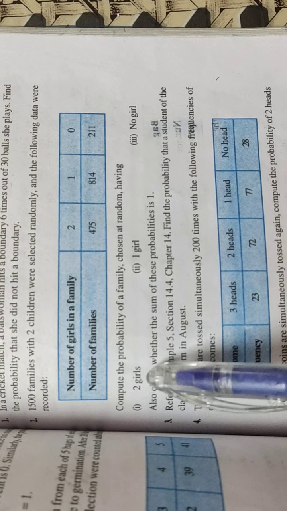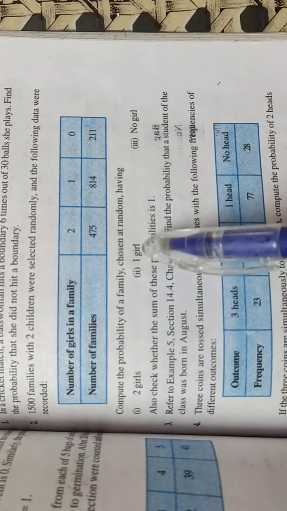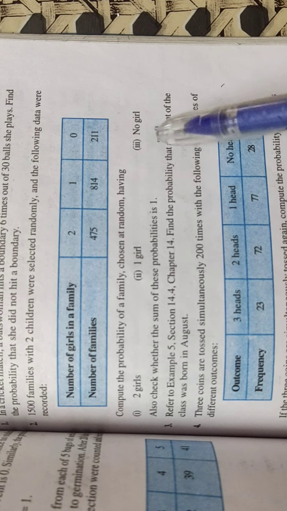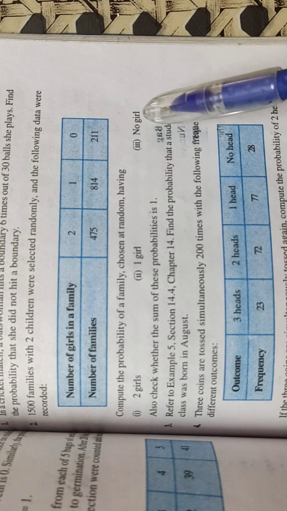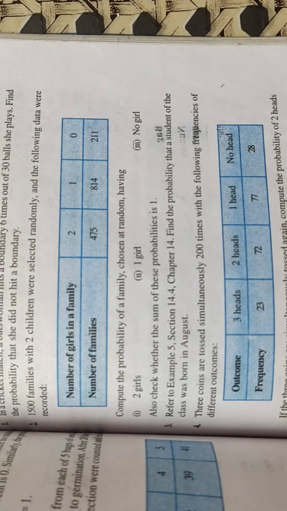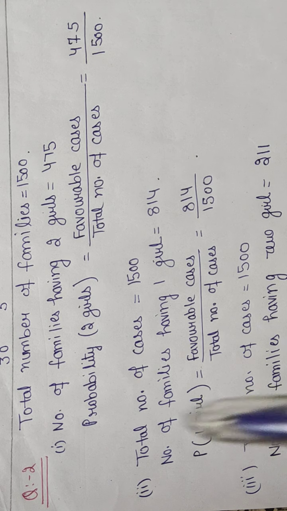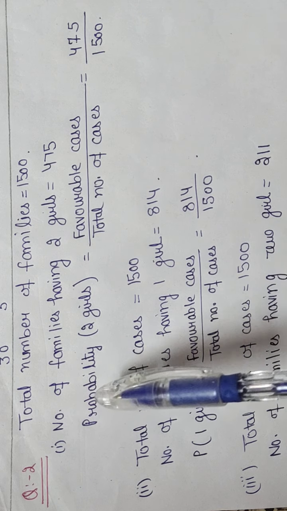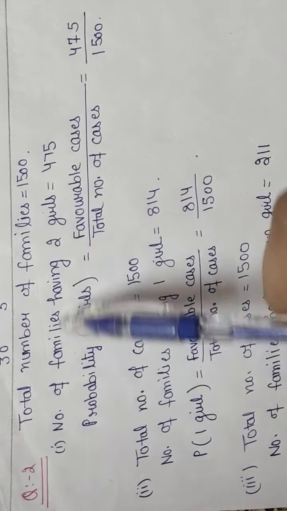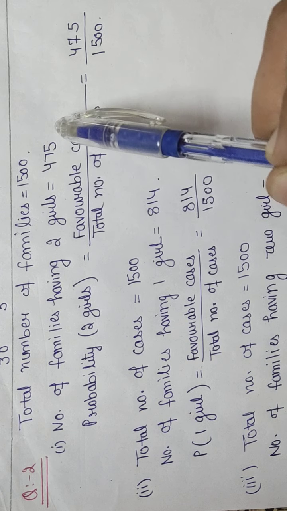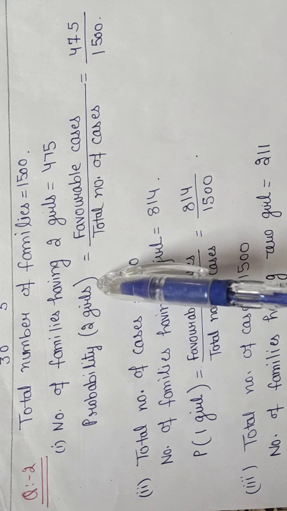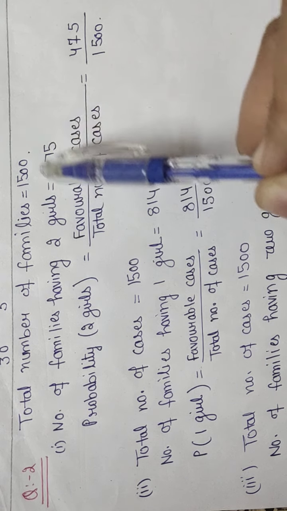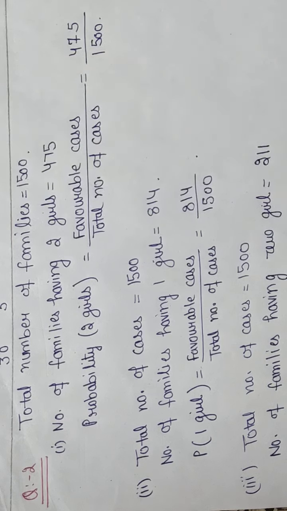First case, you have to find the probability of families having 2 girls. In the second part you have to find the probability of families having 1 girl, and in the third part you have to find the probability of families having no girl. So this is the solution of question number 2. Total number of families are 1500. In the first case you have to find the probability of families having 2 girls. Number of families having 2 girls is 475. So probability of 2 girls is equal to favorable cases divided by total number of cases. Favorable cases are 475, total number of cases are 1500.